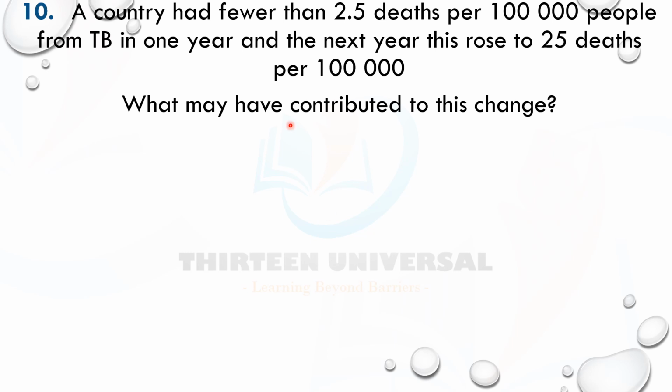A country had fewer than 2.5 deaths per 100,000 people from TB. TB is dangerous. In 1 year, and the next year, this rose to 25 deaths. Wow, that's about a 10 times increase. Is it 10? Yeah. Well, okay. 25 deaths per 100,000. What may have contributed to this change? So we look at factors that allow transmission of TB.